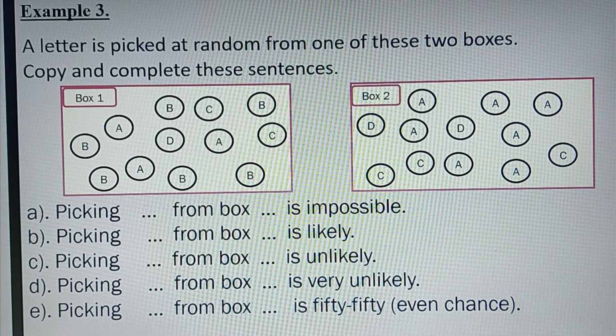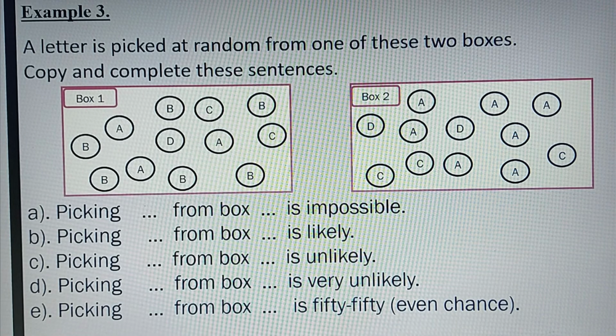Example 3. A letter is picked at random from one of these two boxes. Copy and complete these sentences. So we have box 1 and box 2. In box 1 we have letters A, B, C, and D. And in box 2 we have letters A, C, and D. Now if you take a closer look at box 1 and box 2, you discover that we have 12 letters.